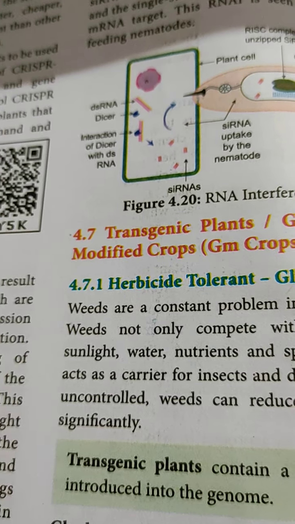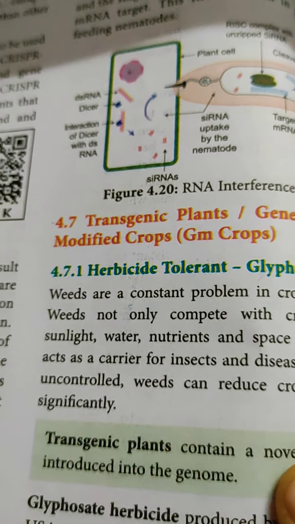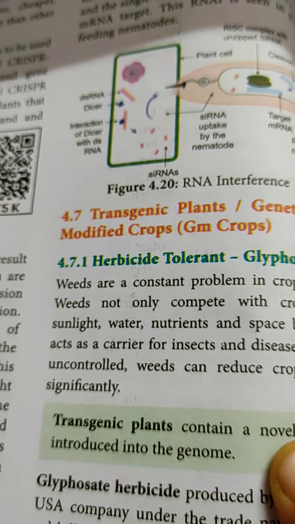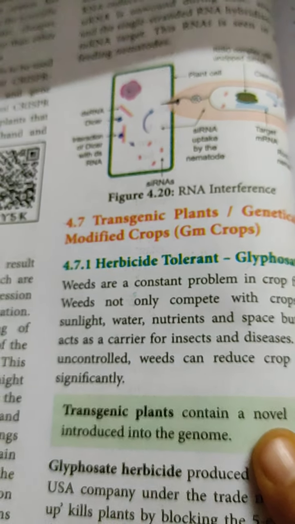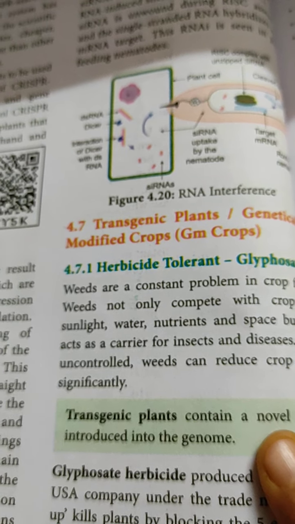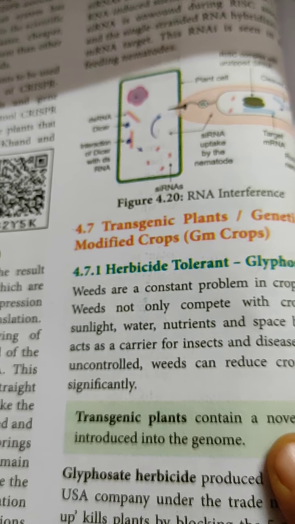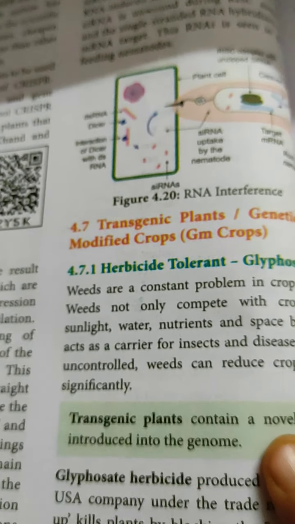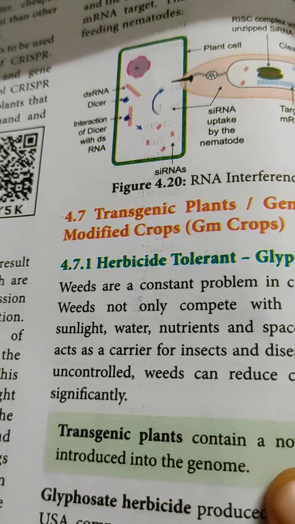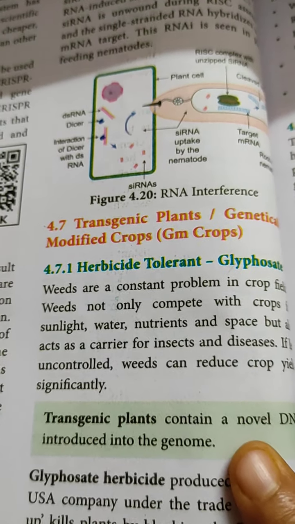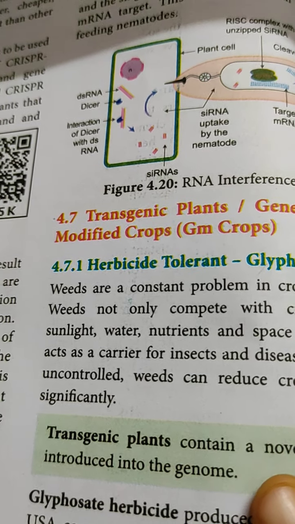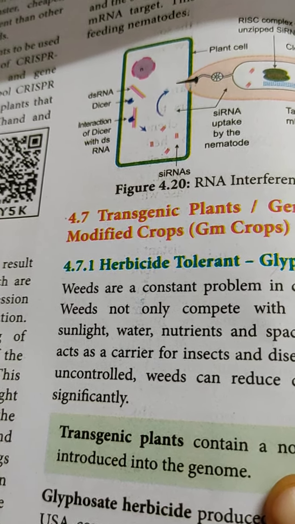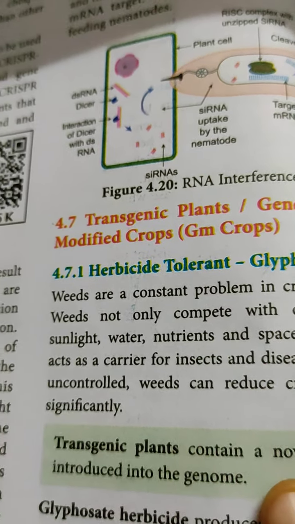We know that in the agricultural fields, weeds are there, and if weeds are growing along with the crops, most of the nutrients will be absorbed by the weeds, so the production also will be reduced. So we have to control the weeds in the agricultural field. Weeds, generally we know, are a constant problem in the crop field.